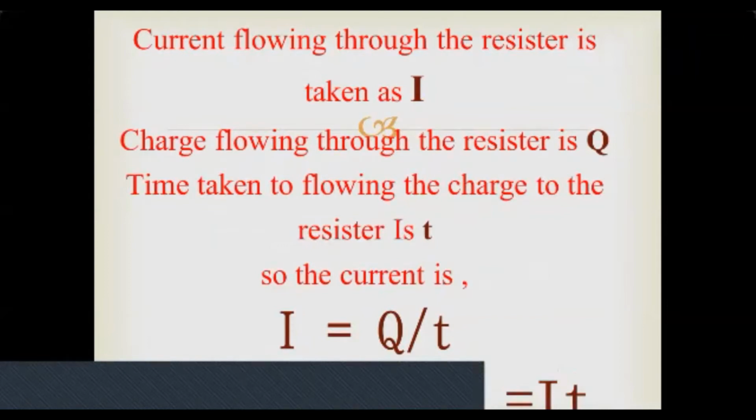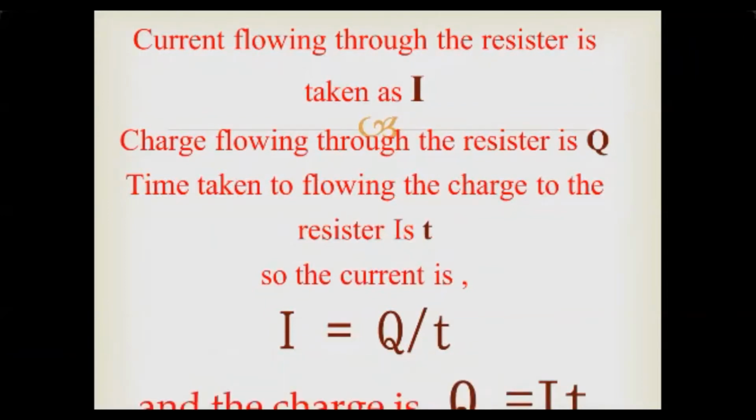When the charge is flowing through the circuit, from one point to the other point of the circuit, the flowing of that charge makes the electric current. That electric current is I, the flowing charge is Q, and the time of flow is T. From these three quantities we got the equation I is equal to Q by T, and from this we derive another expression for Q, that is Q is equal to IT.